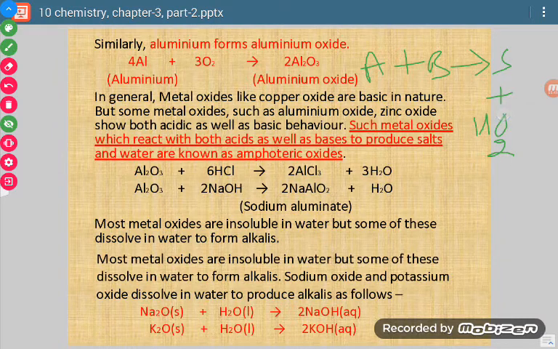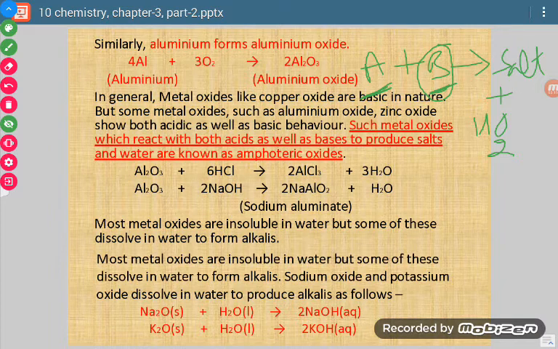Now suppose a substance reacts with an acid and forms salt and produces water, then it means that substance is basic in nature. So when we take metal oxides, they react with acid and there is formation of salt and water.